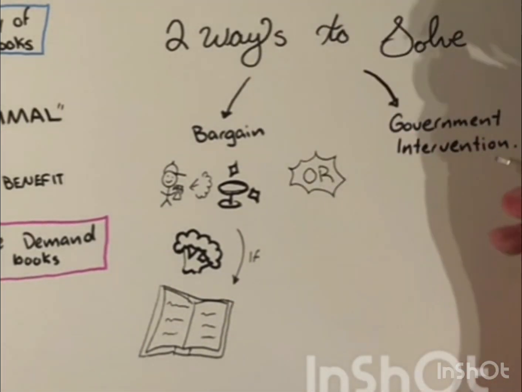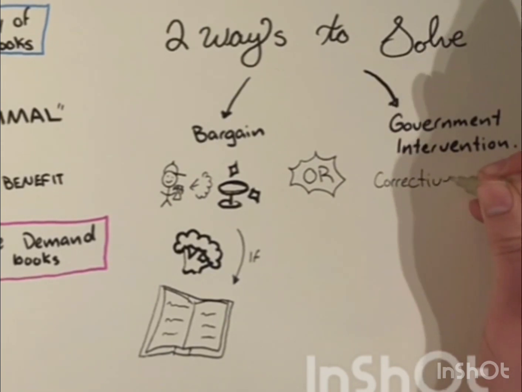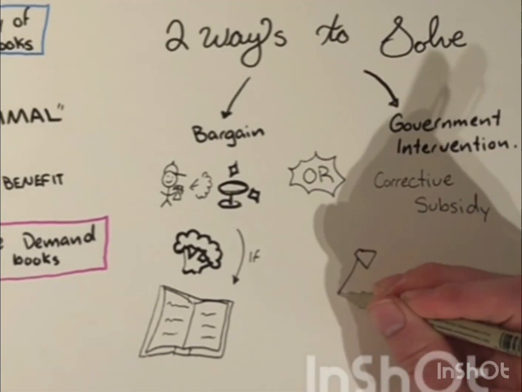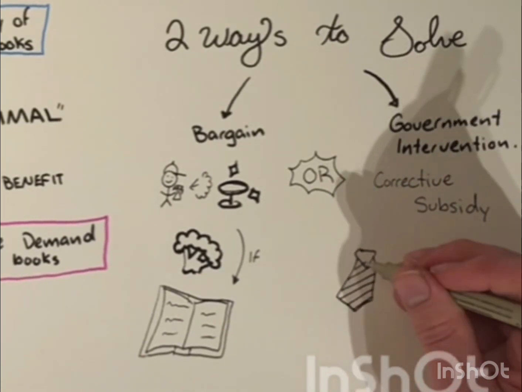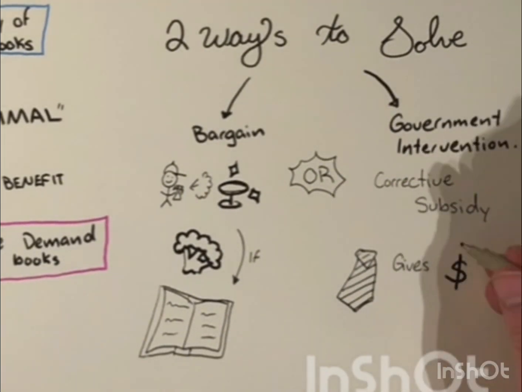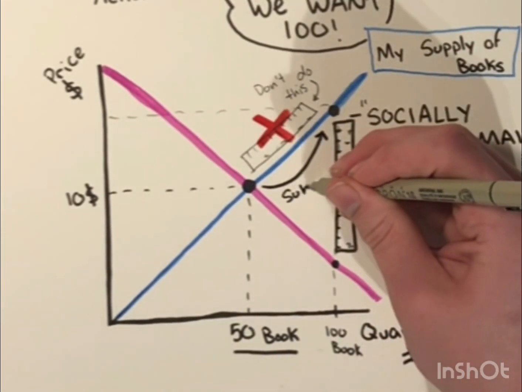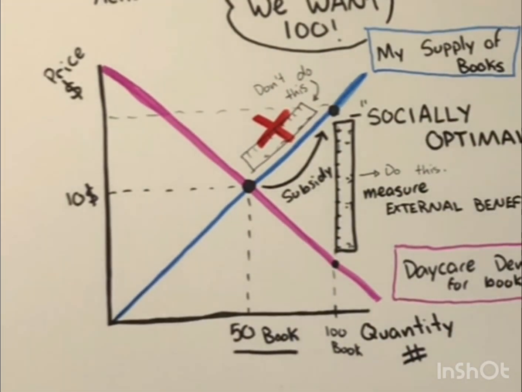If bargaining doesn't work with me, though, the kids have to rely on some kind of government intervention, like a corrective subsidy. In the case of a corrective subsidy, the childcare center would receive an extra sum of money, and that would shift the equilibrium price to the socially optimal quantity. Then the daycare would be able to afford my price and buy the books.